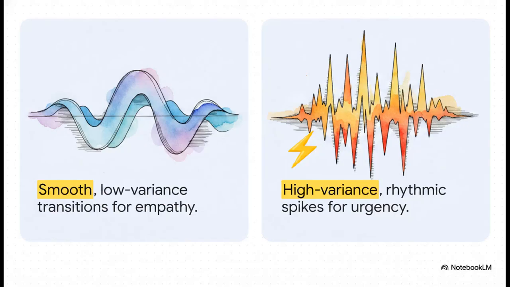So by isolating these mid-frequencies with a radio bandpass filter, the AI can geometrically inject specific emotional topologies directly into the spectral magnitude. For example, an empathetic persona is mapped out as these smooth, low-variance transitions in the latent space, whereas an urgent persona introduces high-variance, rhythmic spikes. It perfectly balances the factual narrative with the exact emotional cadence you want.